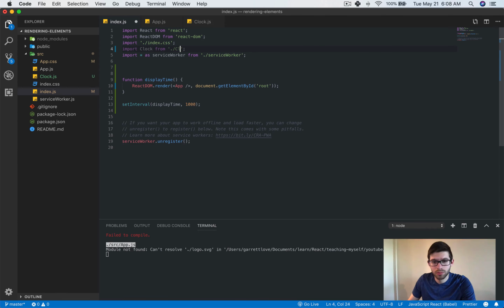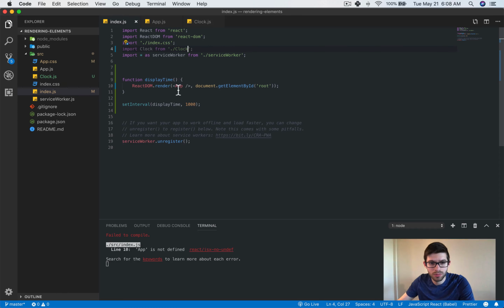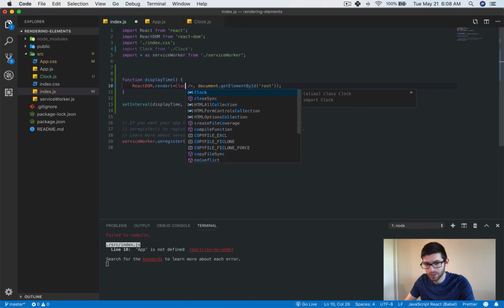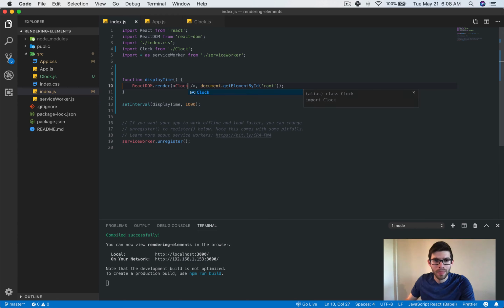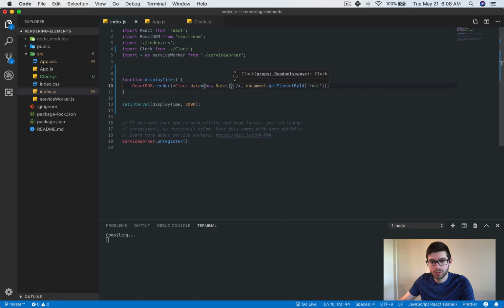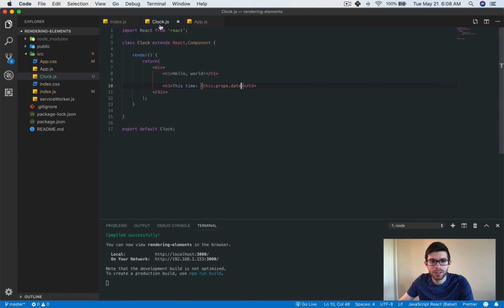And we can change this to be like that. App is not defined, that's okay. Whoops, we have this, and then we can say also date will equal new date, like that, and then inside of here we can get rid of this. Inside here we should be able to change this now to toLocaleTimeString. Let's see how that goes.